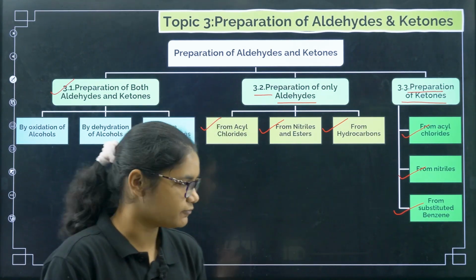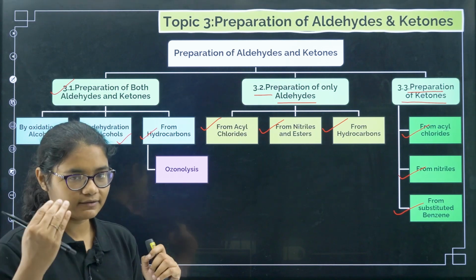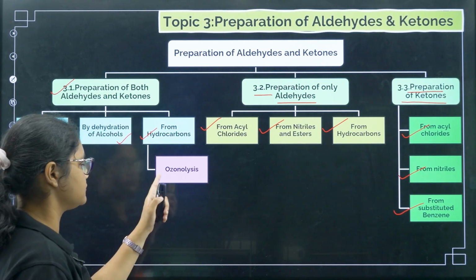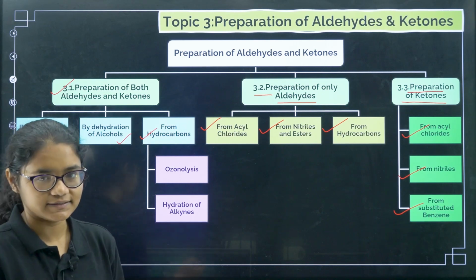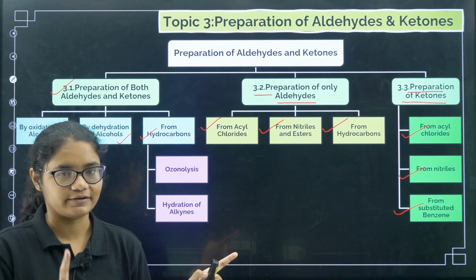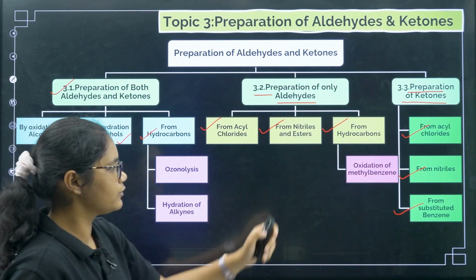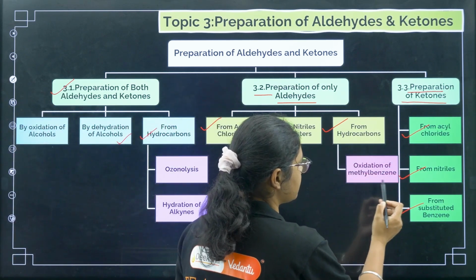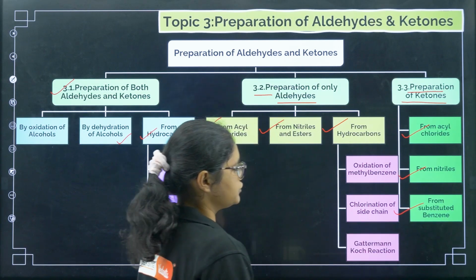Now if we move further, from hydrocarbons we have two methods: ozonolysis and hydration of alkynes. Now coming to preparation of only aldehydes, again from hydrocarbons we have oxidation of methyl benzene, chlorination of side chain, and Gattermann-Koch reaction.